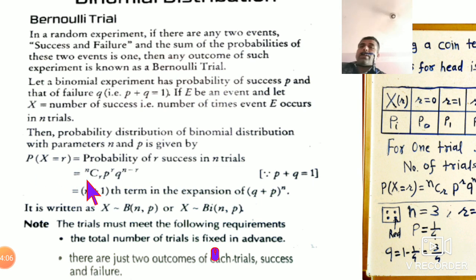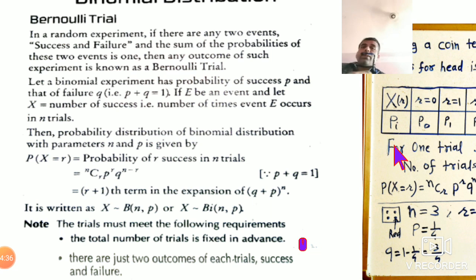R means the number of successes. So this is the formula. nCR means you have to find the combination of R times out of n, that is nCR. Then you have to count the probability of success p, so p to the power R and q to the power n minus R, and obviously you know that p plus q is equal to 1. This will be very clear by the example given on the board.